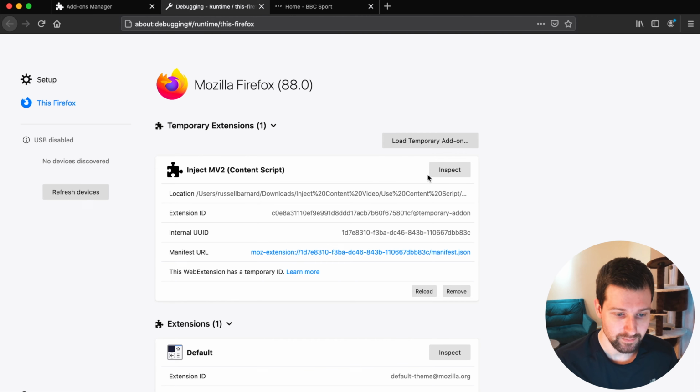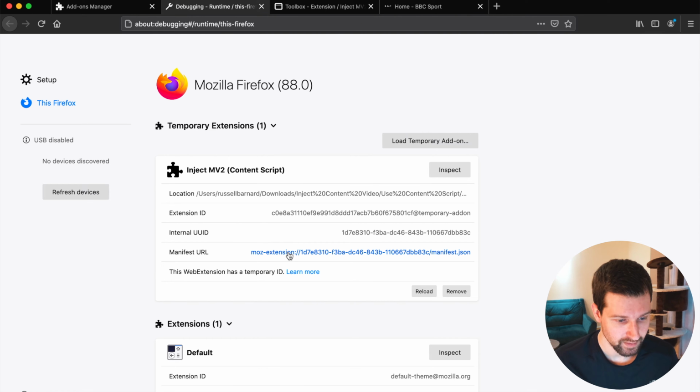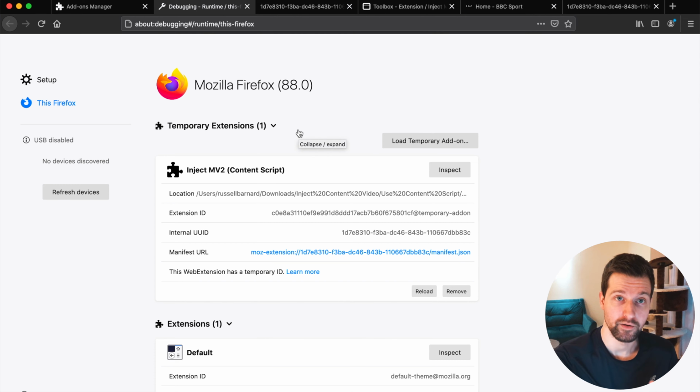But you can actually inspect this as well. If we click this inspect icon, we can get into the background script if it had one, but you can see here we don't have any background scripts for this extension. If you go back, you can see the manifest URL. So here's the manifest for this extension here. We have our content script and our CSS file. But that's part one of what we'd actually do here.